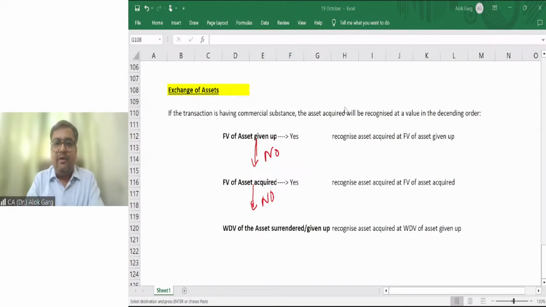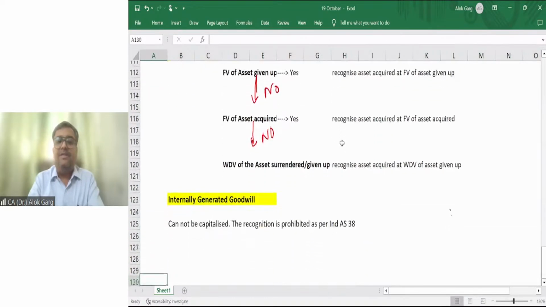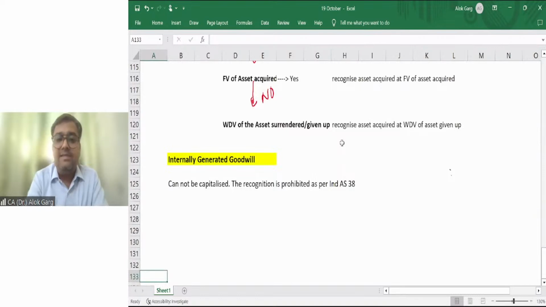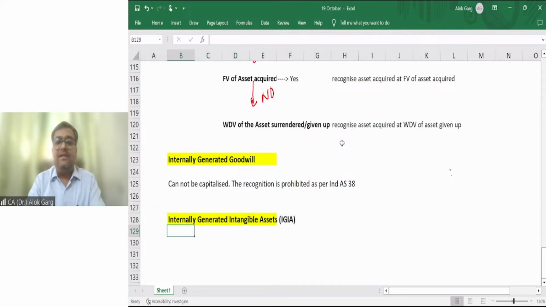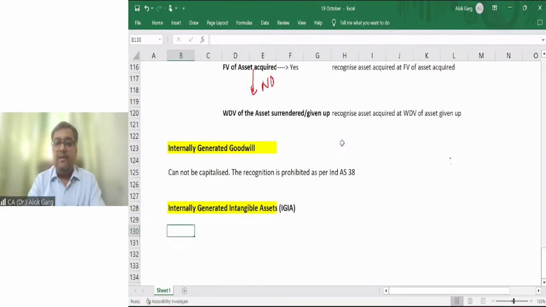So friends, I hope you are able to see the Excel file. After the exchange of assets, we talked about how internally generated goodwill cannot be capitalized. Recognition is prohibited as per Ind AS 38. Now we are talking about internally generated intangible assets. This internally generated intangible asset has to be bifurcated into two phases.